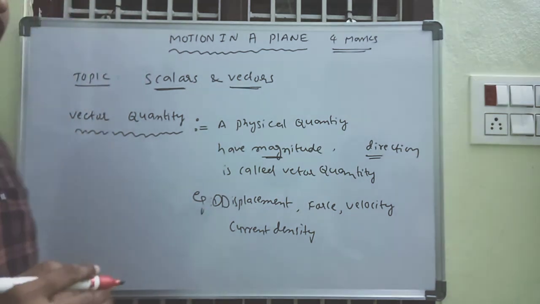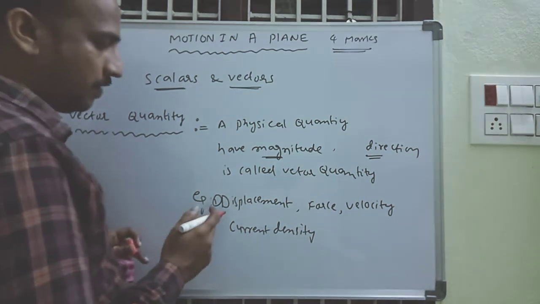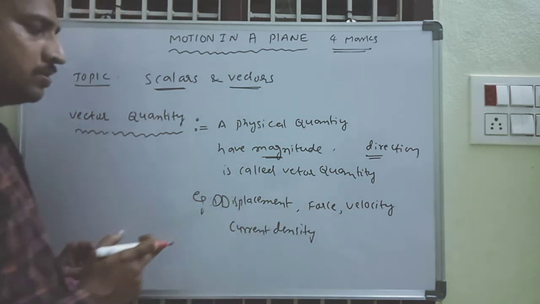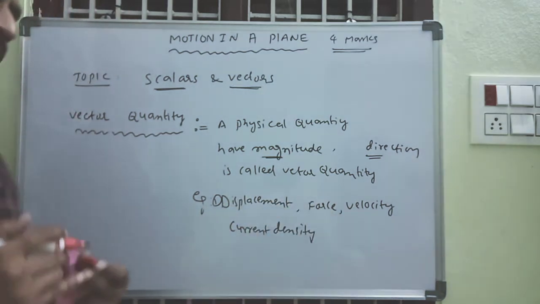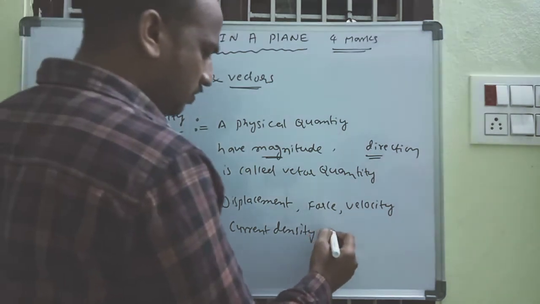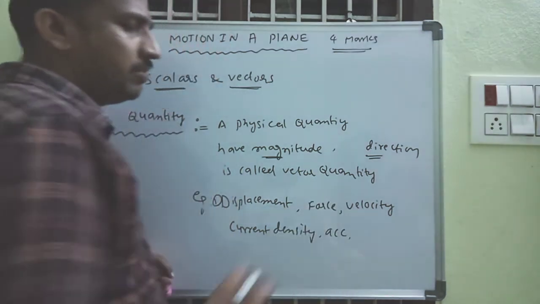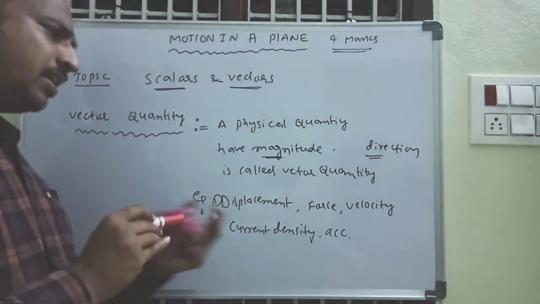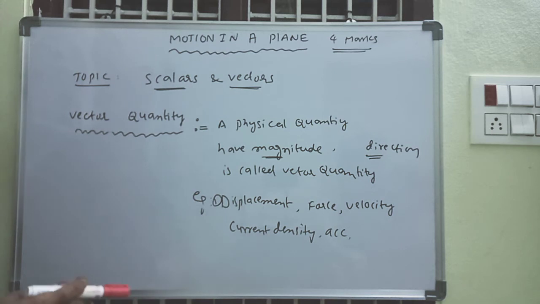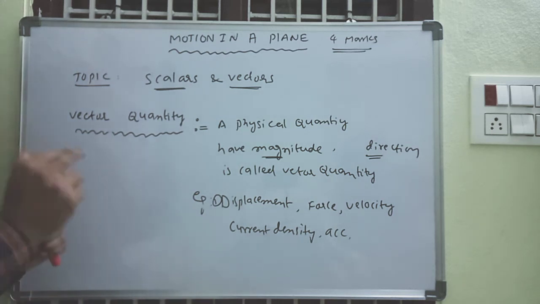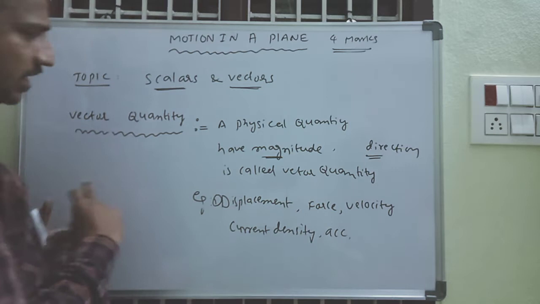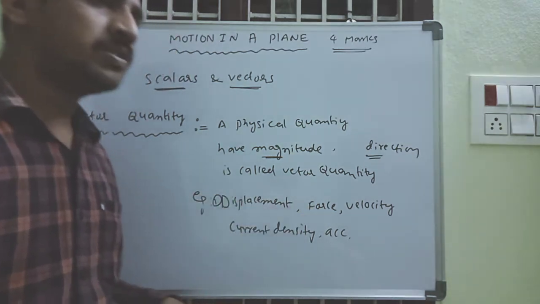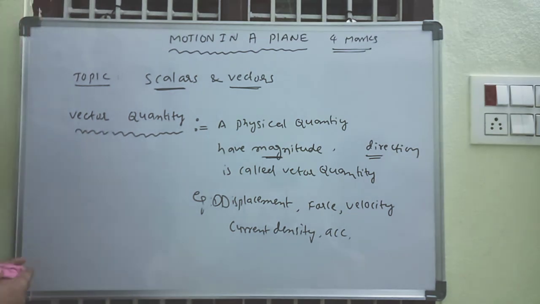That is the difference here. Displacement, velocity, force are vector quantities. Acceleration is also a vector quantity. These physical quantities have direction also. This is the main difference between scalar and vector quantities, and these are examples of each.